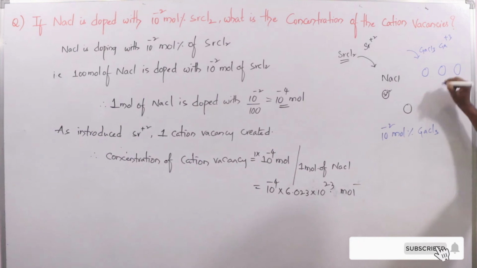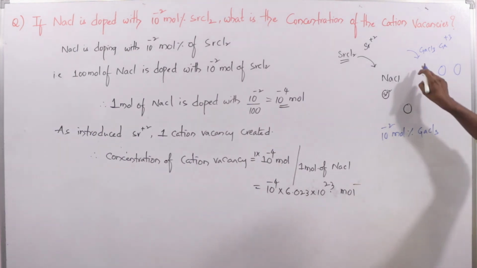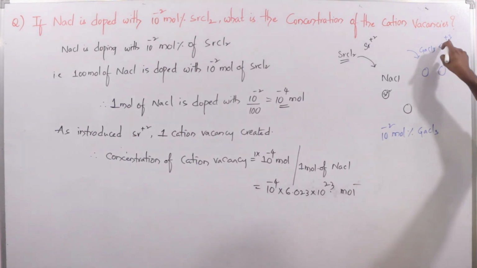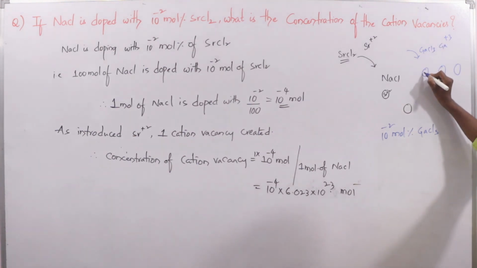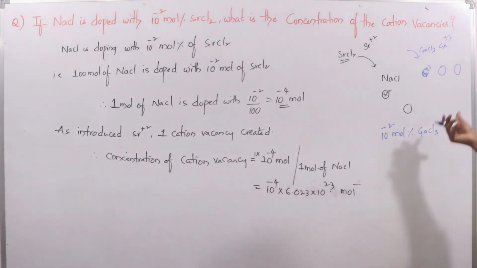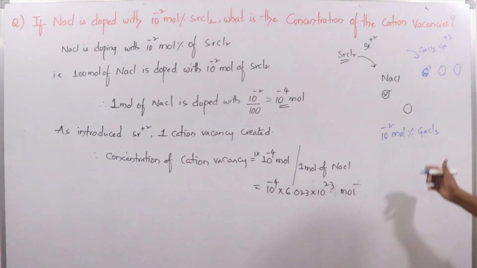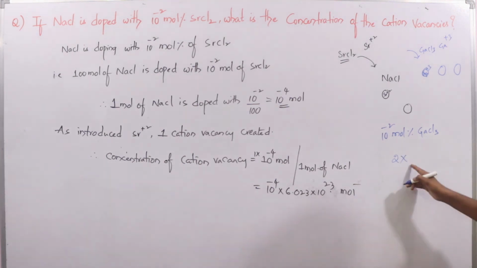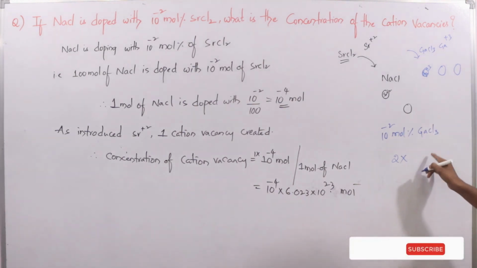To maintain electrical neutrality, 3 Na plus ions should be vacant. Out of that, one is going to be occupied by gallium plus 3 and it creates 2 cation vacancies. So the concentration of the cation vacancy we can give as 2 into 10 power minus 4 mole per 1 mole of NaCl. Clear?